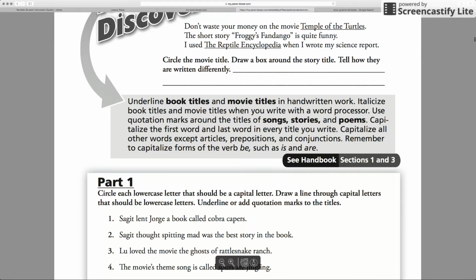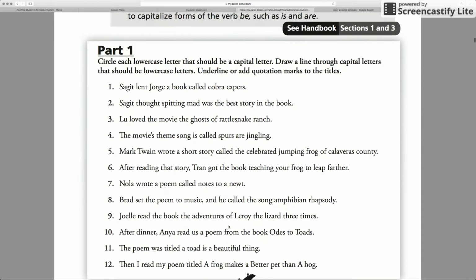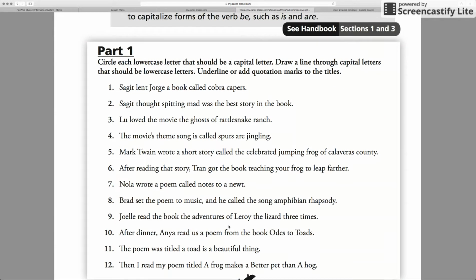Okay, for part 1 at home today, you are going to complete all 12 questions. Now there are multiple steps to part 1. You have to circle each lowercase letter that should be a capital letter. Draw a line through capital letters that should be lowercase, and then underline or add quotation marks to the titles.